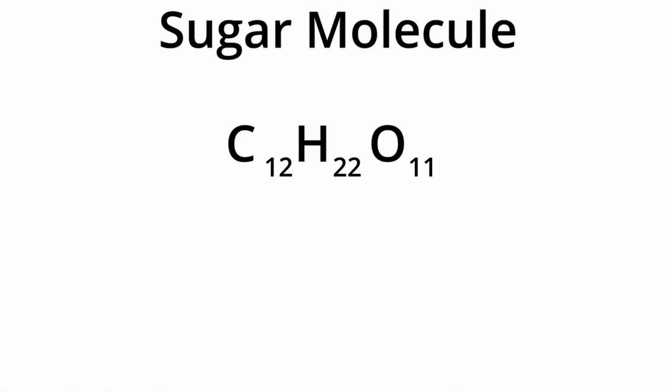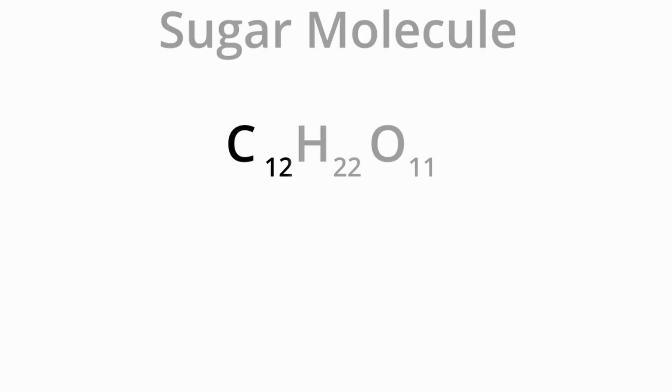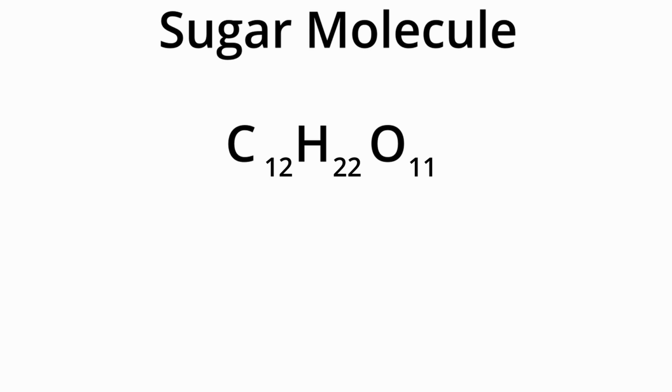Second, I want to use that helpful equation again, and maybe a little bit of logic. Let's use sugar, sucrose to be more specific, as an example. The molecule is 12 carbons, 22 hydrogens, and 11 oxygens. If we wanted to know the mass of this molecule, we do the aforementioned method of adding together 22 hydrogen masses, 12 carbon masses, and 11 oxygen masses.